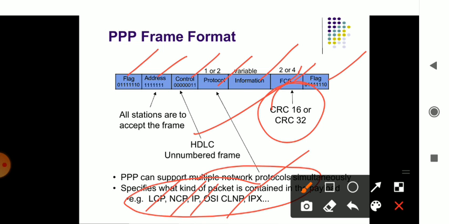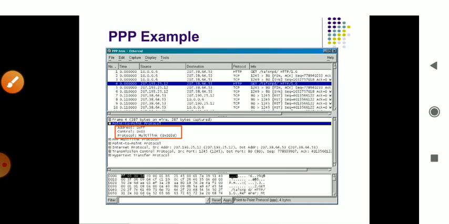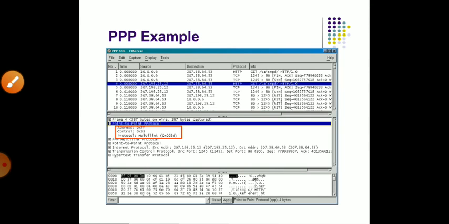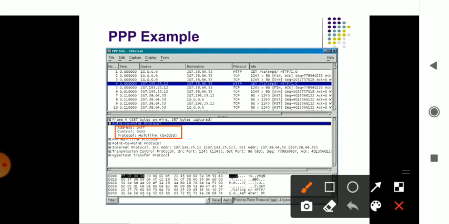challenge link control protocol, that is there. Then you have the internet protocol exchange which is said to be involved in the PPP. Okay, so this is an example of how you get the link. You get the address where to link and control, how it is being controlled, and the protocol which is being used for that. That is said to be present in the PPP example.